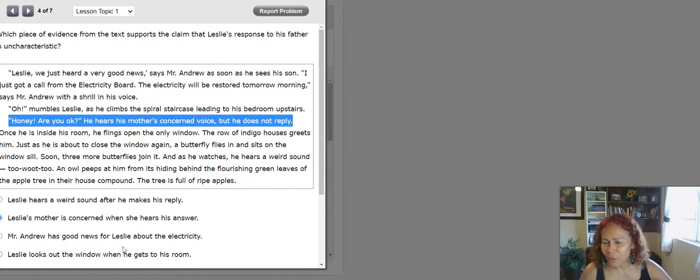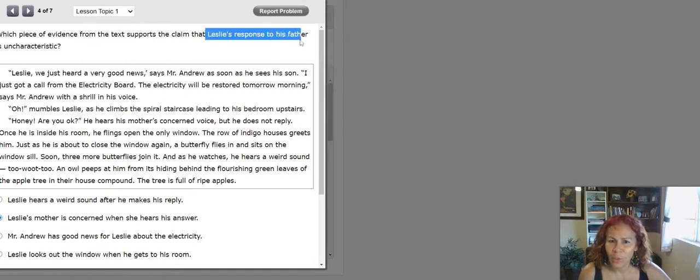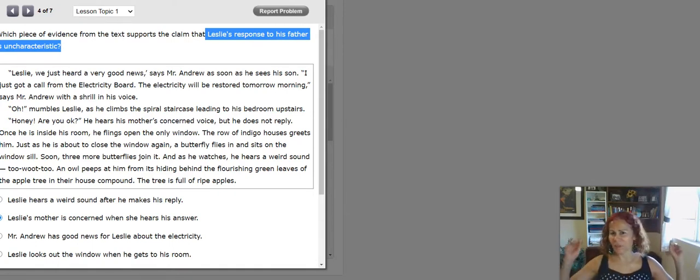So now you have three examples of how we find what is the evidence that supports the claim. This is the claim. Whenever you find the claim, you're going to mark directly after the word that. You're claiming that Leslie's response to his father is uncharacteristic. How do you know it's uncharacteristic? Because the mother is concerned when he responds. When she hears his answer, she goes like, that's not Leslie.